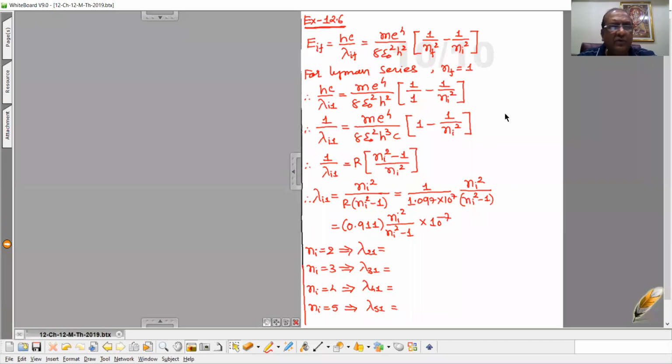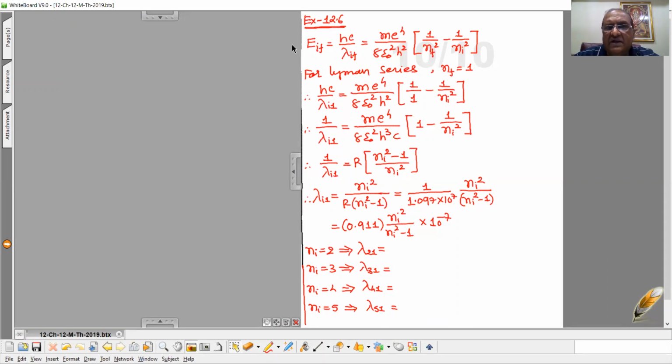Now example 12.6. Using the Rydberg formula, calculate the wavelengths of the first 4 spectral lines in the Lyman series of the hydrogen spectrum. Now see, we have the equation for the energy emitted in the form of radiation when the transition of electron takes place from ith orbit to fth orbit.